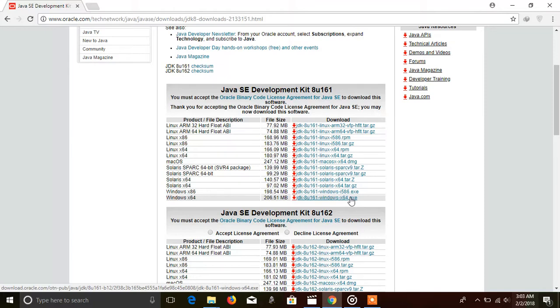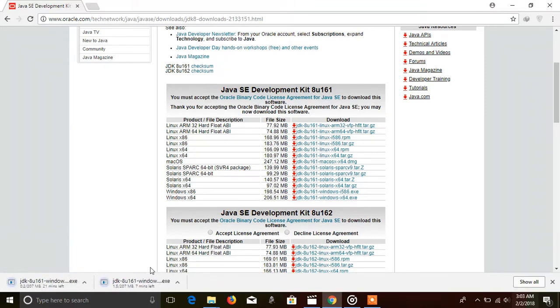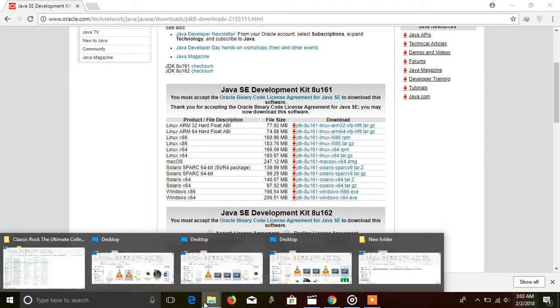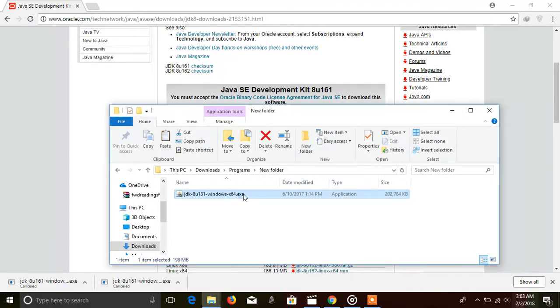After the file is downloaded, go to the downloaded file and install it. It is very simple, just click Next and Next until it is fully installed. The procedure to install JDK on any system is similar.